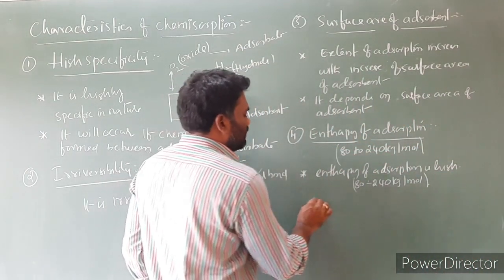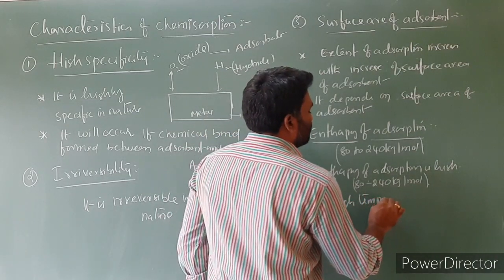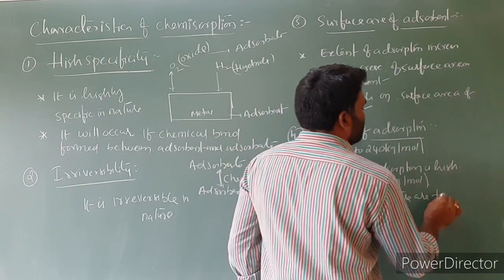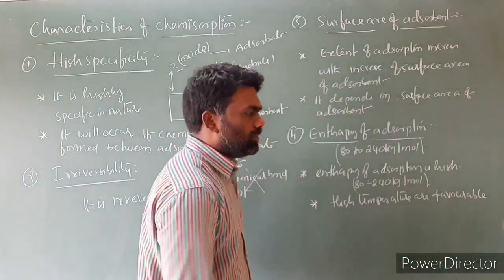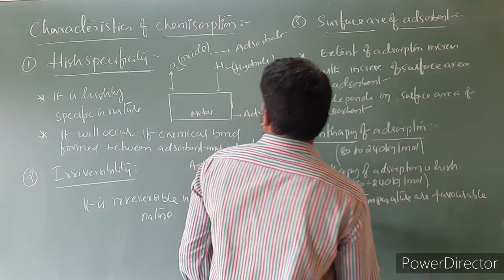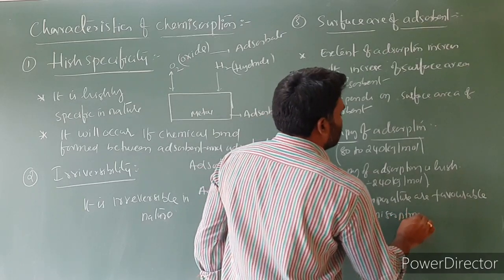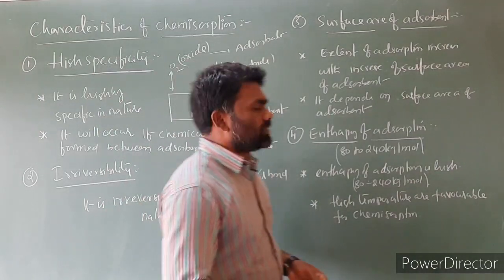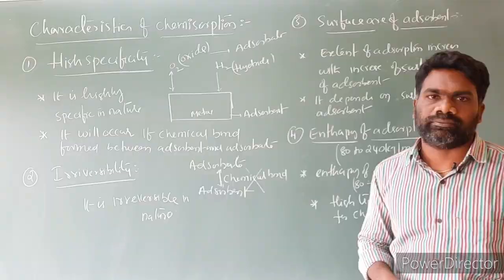And the second point is high temperatures are favorable for chemisorption. This is the characteristics of chemisorption.